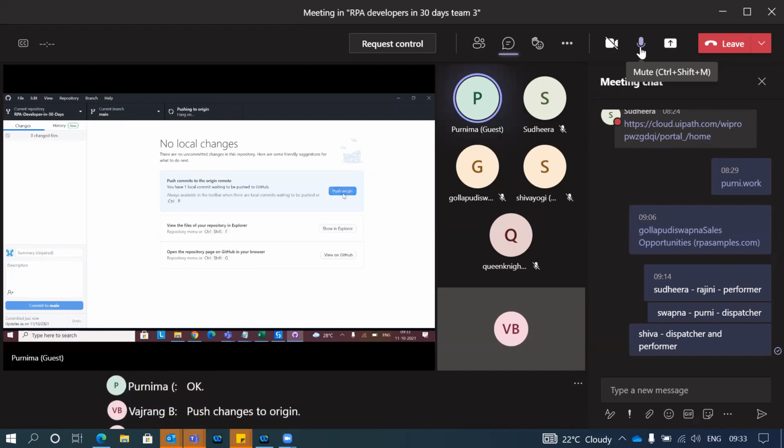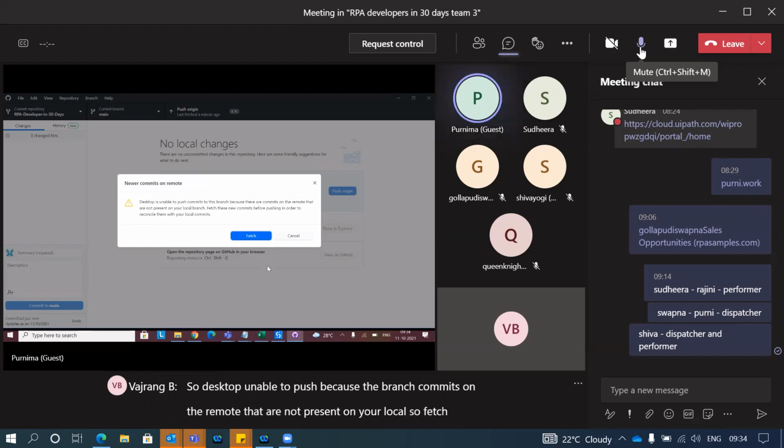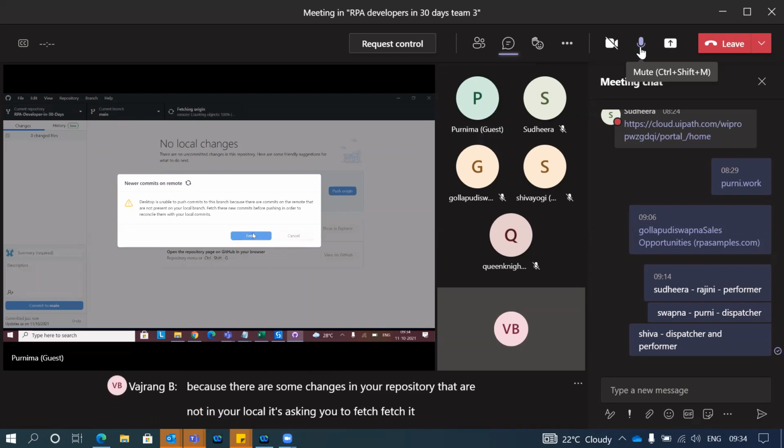Origin as in your folder. Desktop is unable to push because the branch has commits on the remote that are not present on your local. So fetch first, because there are some changes in your repository that are not in your local. It's asking you to fetch it.